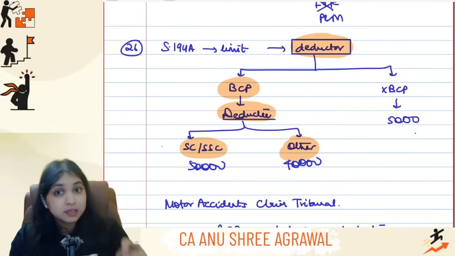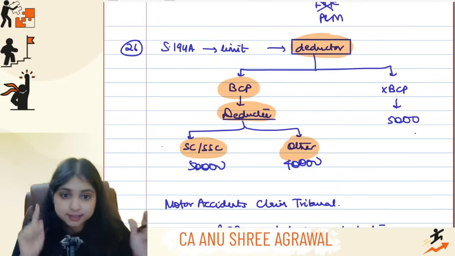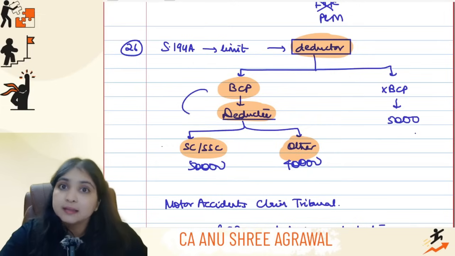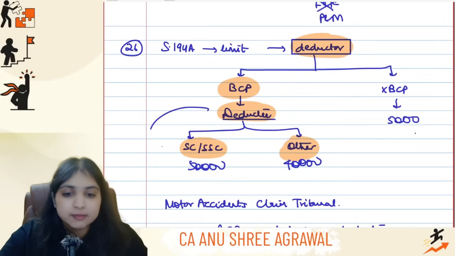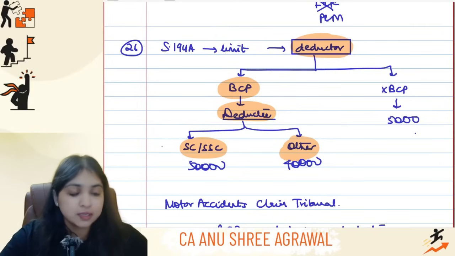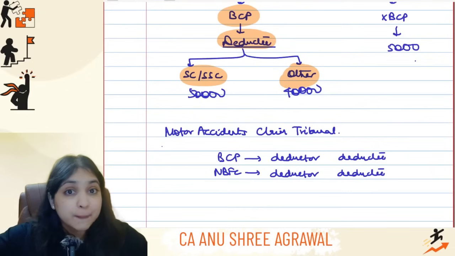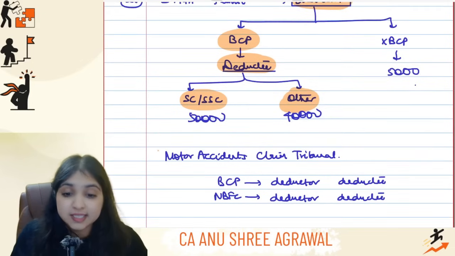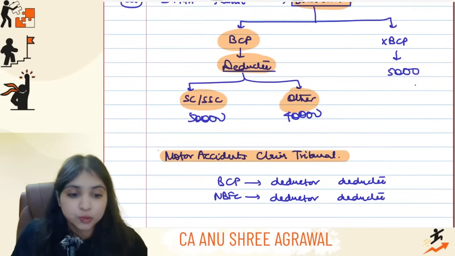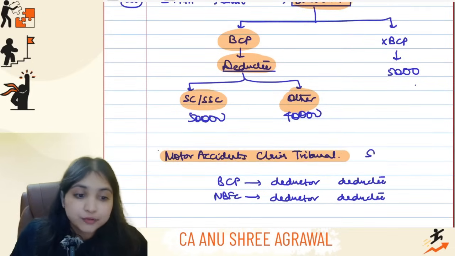Remember, here the limit will depend upon who the deductor is. If deductor is BCP, then it will depend upon who the deductee is. If deductee is senior citizen or super senior citizen, 50,000. If deductee is any other person, 40,000. And if the deductor is not BCP, any other person, then the limit is 5,000. But at the same time, don't forget, if the interest is relating to motor accidents claim tribunal, here the limit will be always 50,000 only.